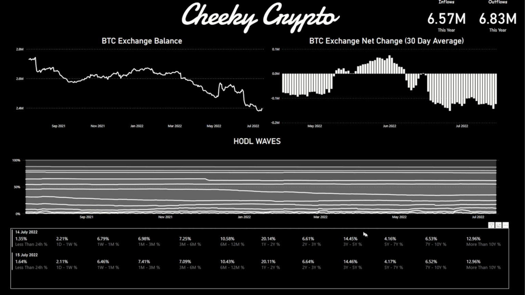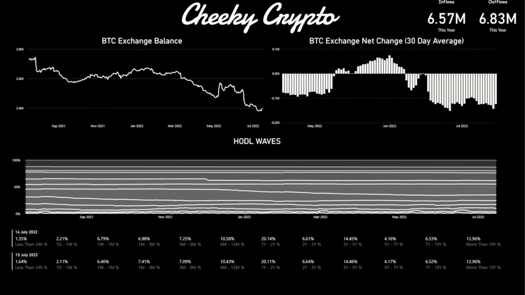Down at the bottom of the graph, we can also see that we have the HODL waves. This is how long Bitcoin's been held in a wallet without moving, and the percentages. This is a day-on-day change. So from the 14th to the 15th, for example, we can see that if you've held it for 10 years, you're still holding and so forth. So this gives a good idea to see whether any long-term holders have been shaken out of the market or not. And for the most part, they very rarely are actually shaken out.